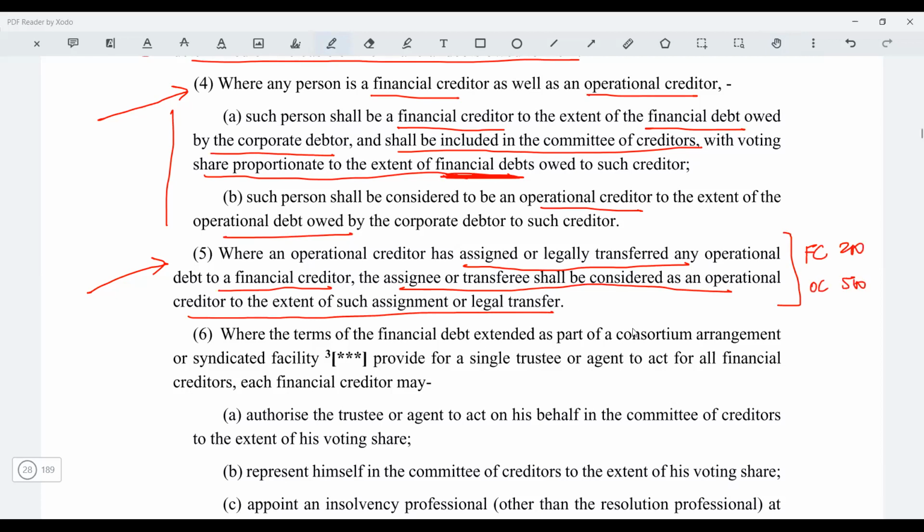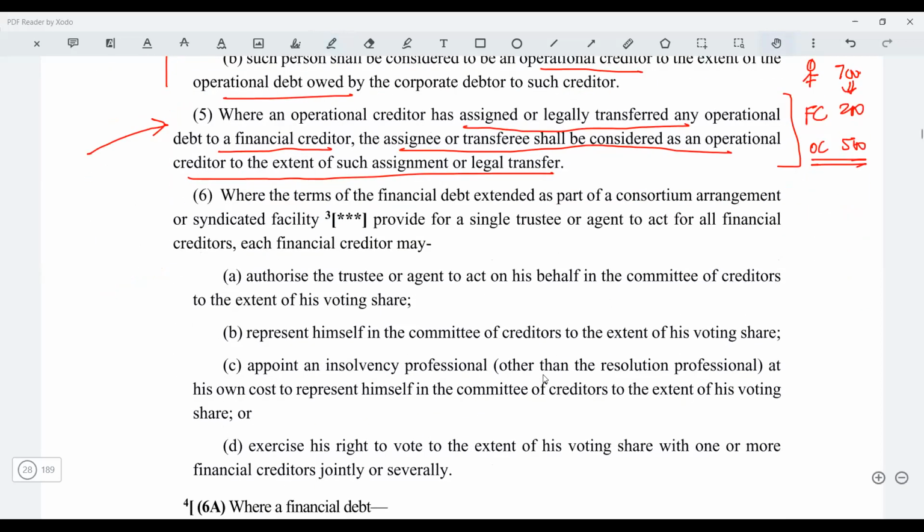So suddenly you cannot say this financial creditor now has 700 rupees debt, which is financial. You will still say the person owes 700, no doubt, but that 700 bifurcation will be given. That is 200 and 500. Okay, right? All right.